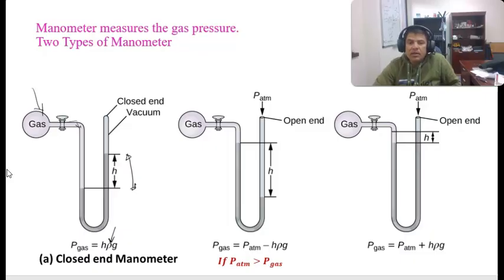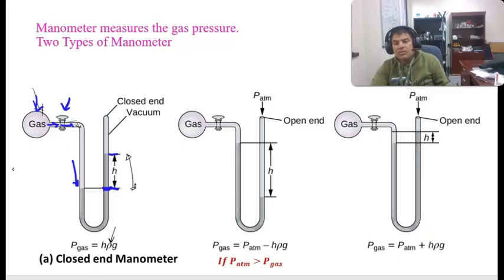Again, it is mercury in a U-tube. Just simply see that it's a U-tube. Here is a valve. This is the gas. Maybe it is a cylinder, it may be your tire tube or whatever. This is the vessel. If you open the valve, gas will flow in this direction, and it will press down this mercury level, and the other mercury level will rise up. So the initial mercury level was that, and after opening the gas, the gas presses that down, and because of the pressing by the gas, you have a new height, that. So this is the manometer, very simple.